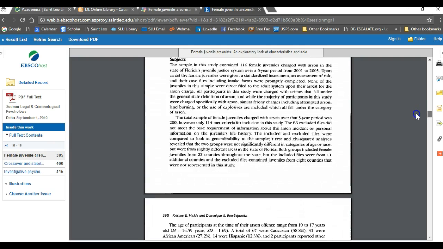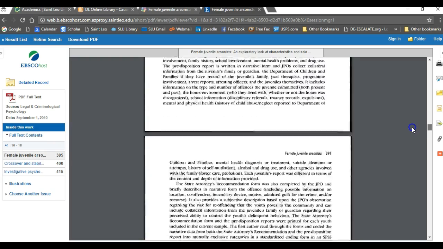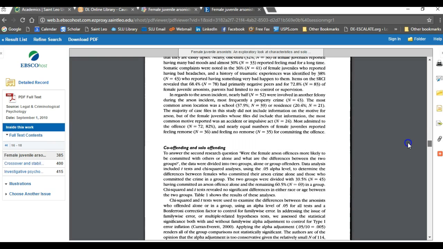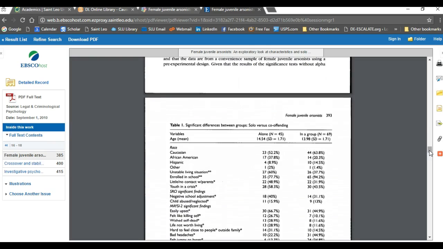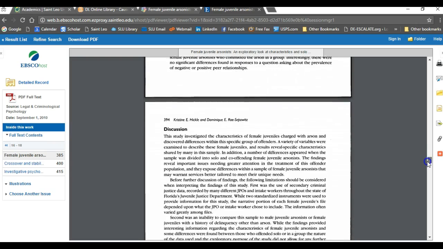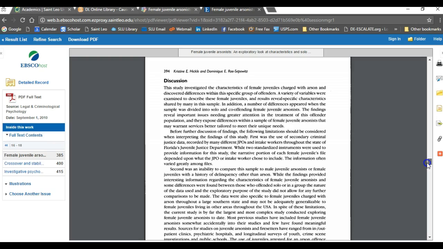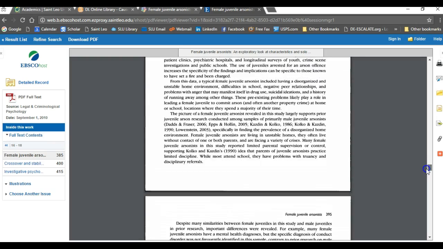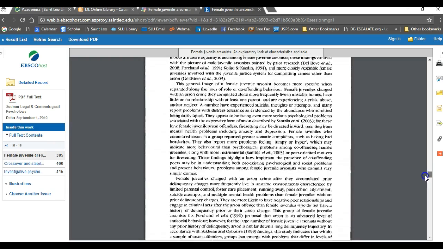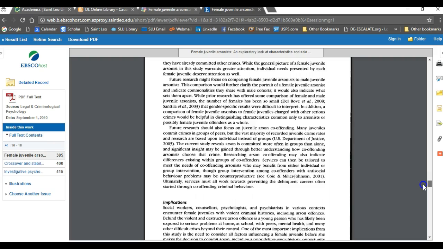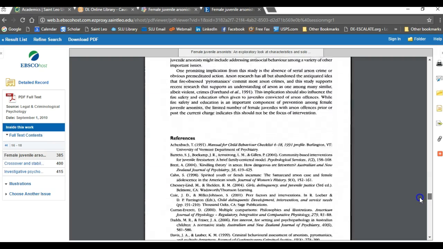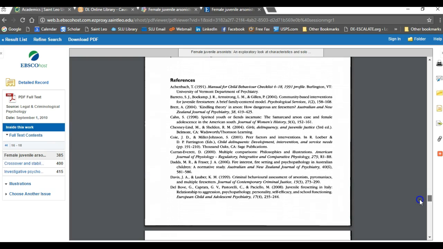And then we get into the method, and this is what I mentioned about the data. You don't need to go into the data and the results. That's not something you're going to be asked to analyze except for one paper. At the end, you'll see the discussion section. Those are the results summarized. Most of what you will need for your paper will probably come out of this discussion section. Sometimes there's an implications section as well. And then, of course, at the end of every journal article are the references.